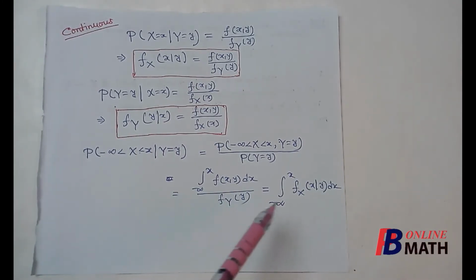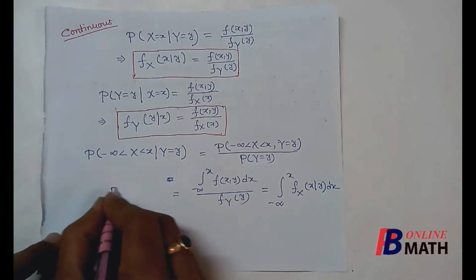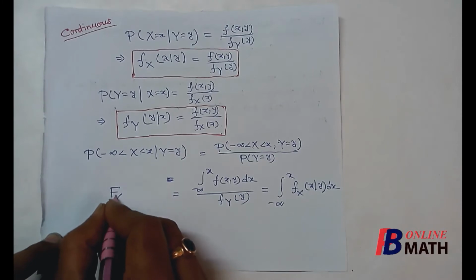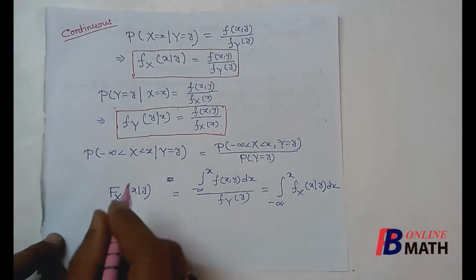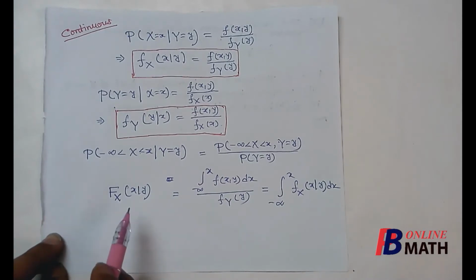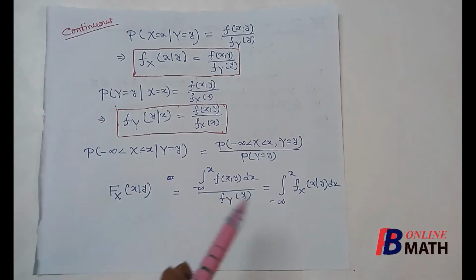Now this function is called the conditional distribution function of x. It is denoted by F_X(x/y), the conditional distribution function of x on the condition of y. So this is one very important formula.